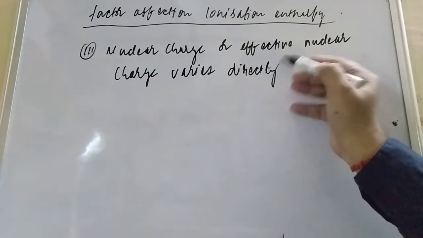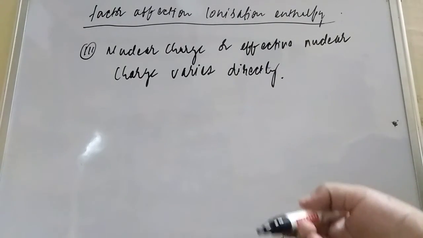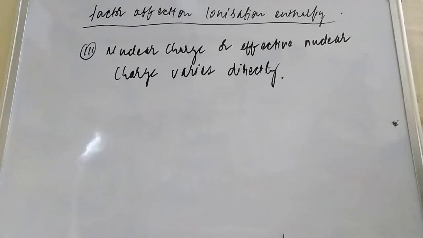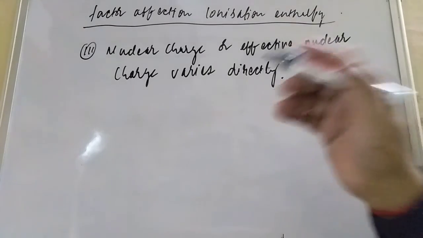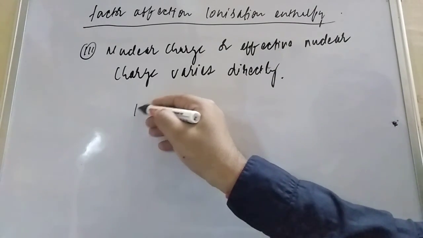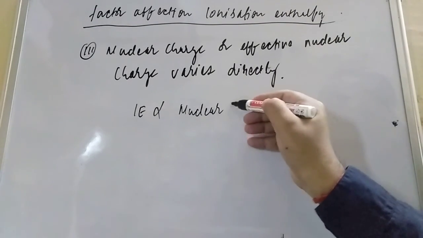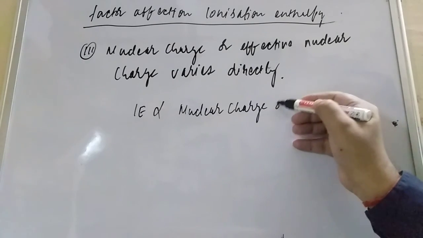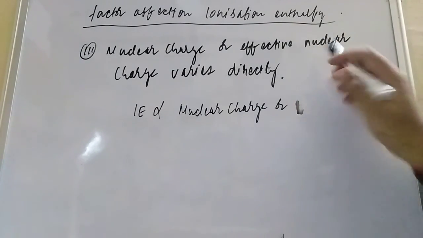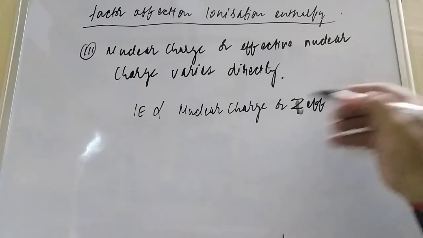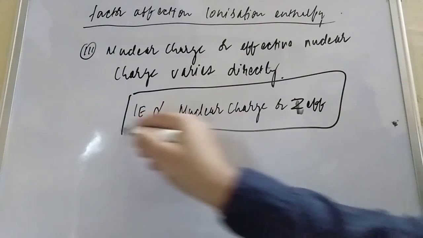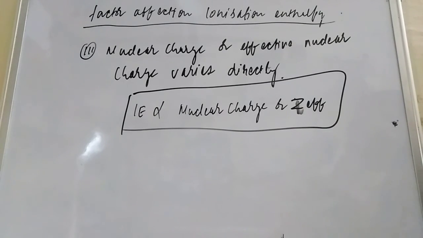If more protons are there, the ionization enthalpy will increase. So IE is proportional to nuclear charge or effective nuclear charge, which we represent as Z effective. The greater the nuclear charge, the greater the ionization enthalpy.